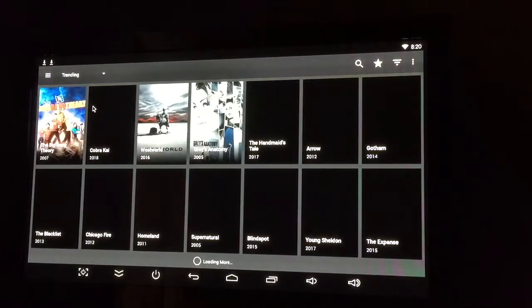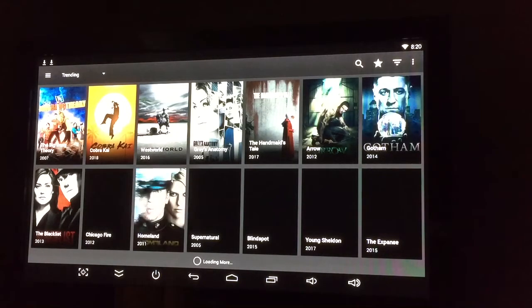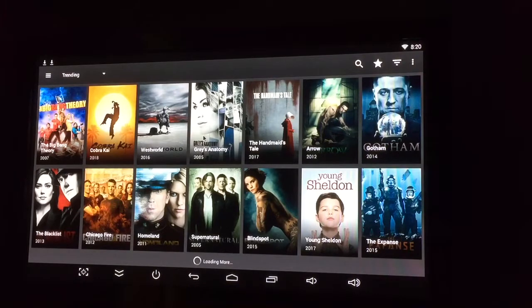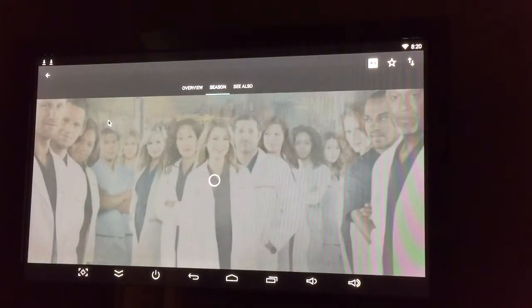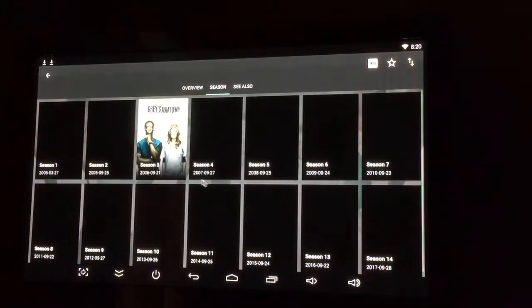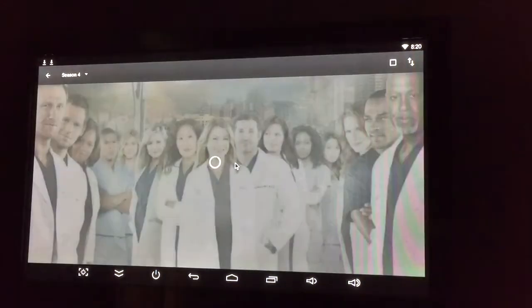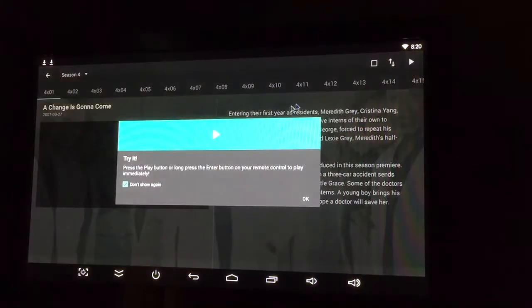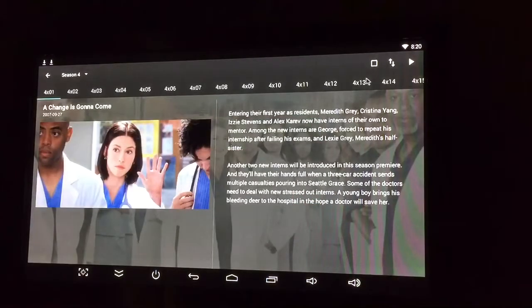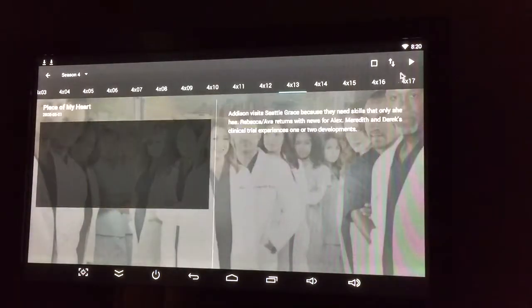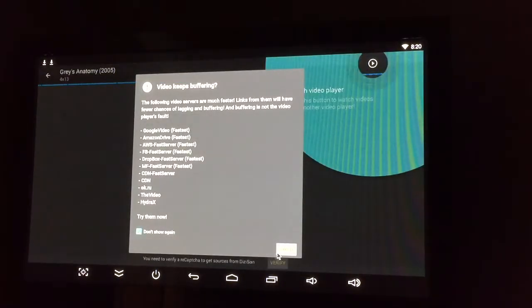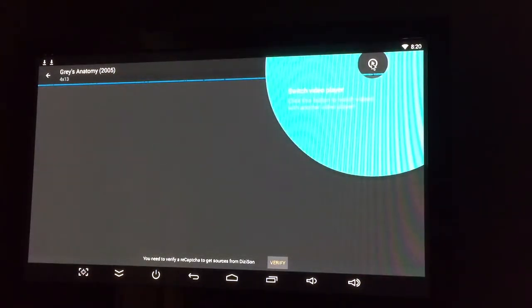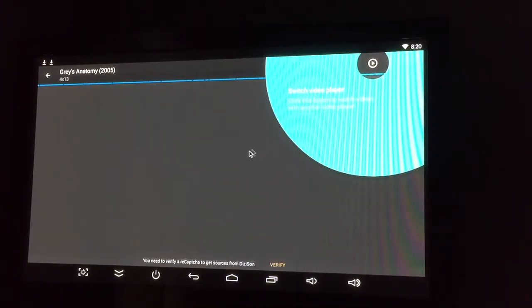So, Terrarium here. You've got all of your movies and TV shows. Say you want to watch Grey's, seasons, and then every season, and then every episode. You want to watch season 4, episode 13, and then you just hit play right there. It'll play it here. You can switch video player, but I just have it on Yes Player here.